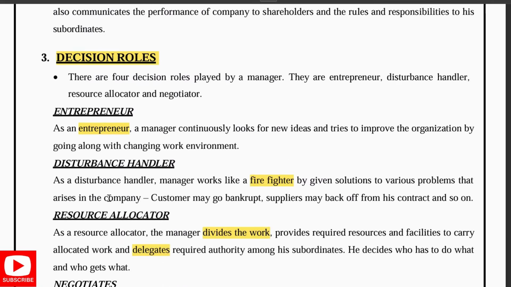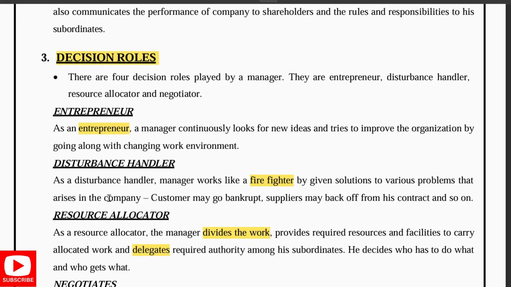Next, as decision roles, firstly, he has the role of entrepreneur. That is, he should have new and innovative ideas to improve the organization's goals, and he should be willing to take the responsibility if the product fails or falls off. He should have some alternative ready.